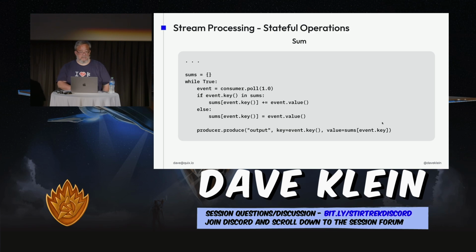Next one we'll show is sum, which you'll see a lot of similarities in all these, but basically, again, we're going to use the dictionary, and we're going to check to see if the key is there. If it is there, then we'll use it, and we'll add the value from, usually wouldn't be the full value, probably be a field in the value, but you grab that and you add it to the one that's already in there. And if it's not there already, then you go ahead and add it to the dictionary and set the value as the initial one. And again, produce that to another topic.